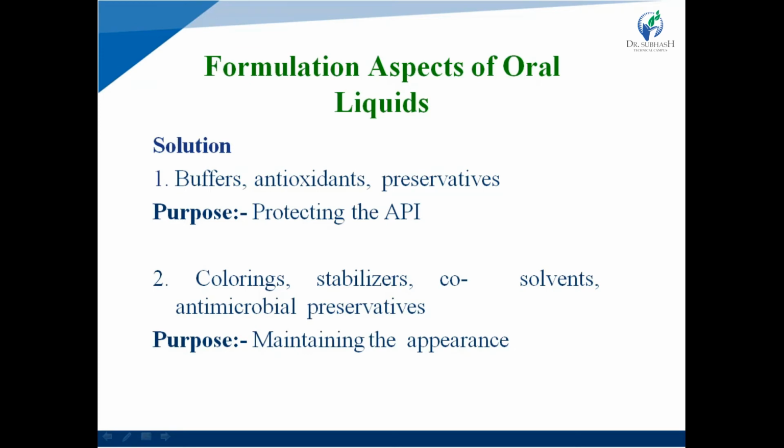The next are coloring, stabilizers, co-solvents and antimicrobial preservatives. What is the purpose of all these agents? Purpose is maintaining the appearance of the solution by adding coloring agent, stabilizer, co-solvent and antimicrobial preservative.